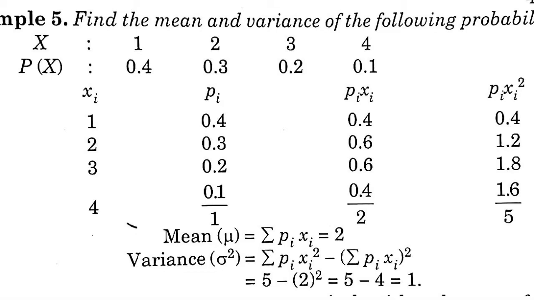We know that mean can be represented as mu, summation pi xi, which is equal to 2. The variance is summation pi xi square minus summation pi xi whole square. So summation pi xi square is 5, and the square of mean means the square of 2. So 5 minus 4 is equal to 1, right students? By taking the square root of variance we can find the standard deviation.